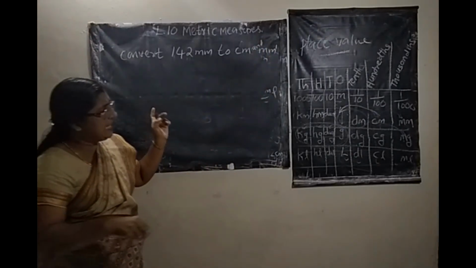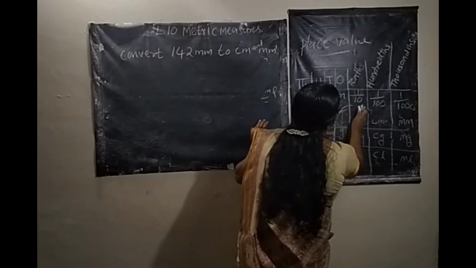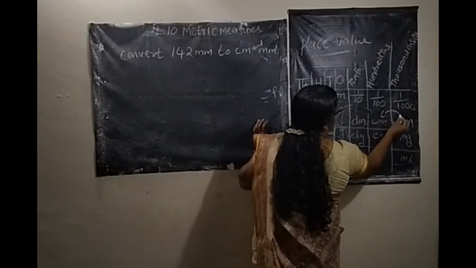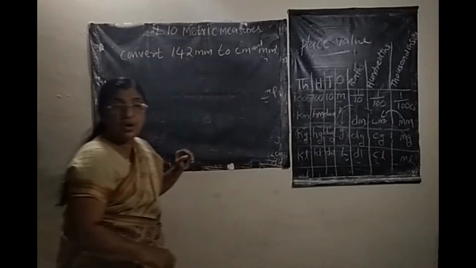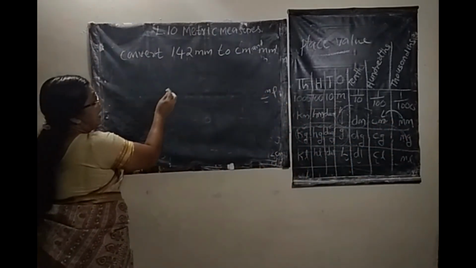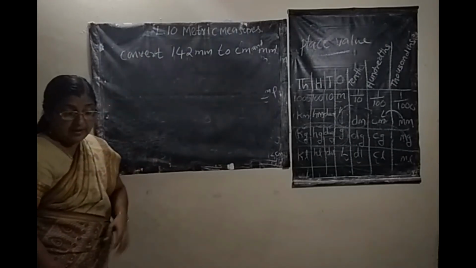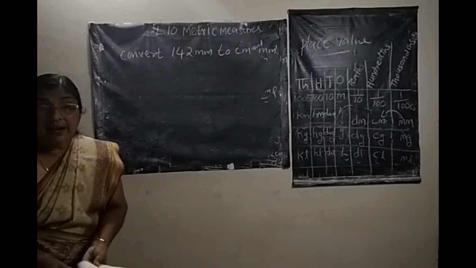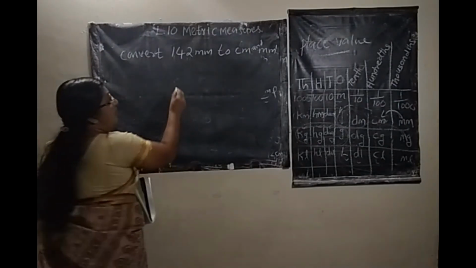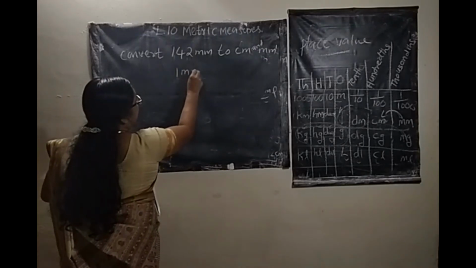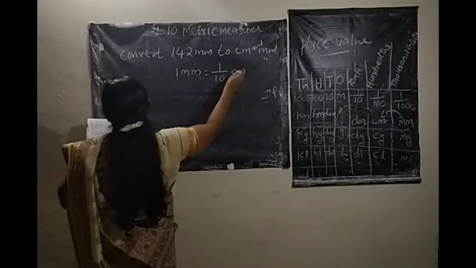Here millimeter to centimeter. How many columns? 2 columns. So you can divide with 100. That means 1 millimeter equals 1 by 10 centimeter. 1 millimeter equals 1 by 10 centimeter.